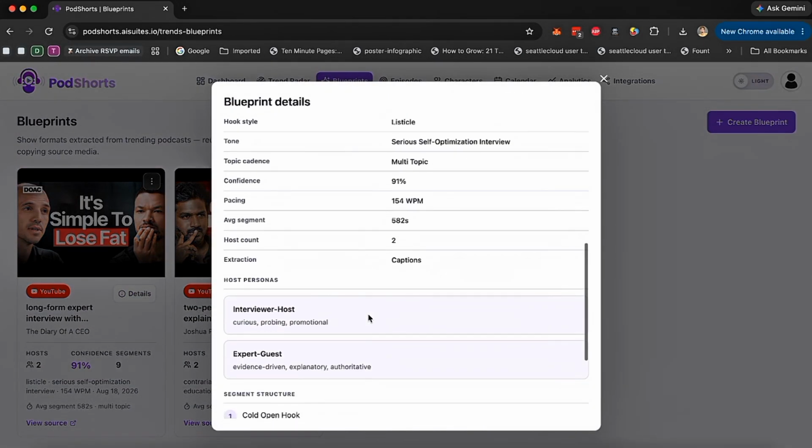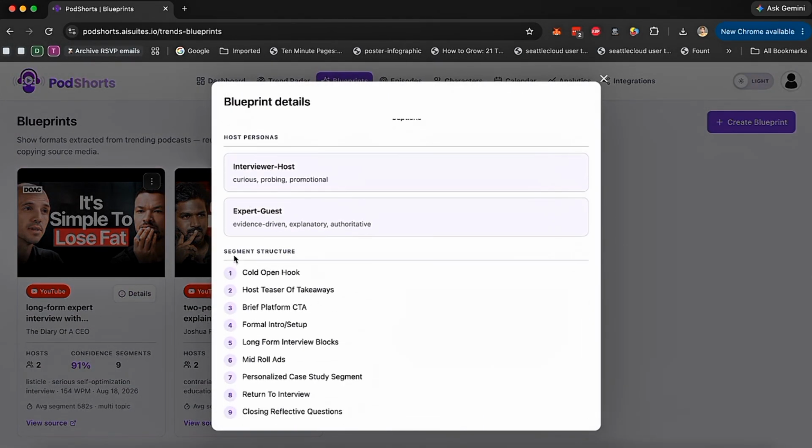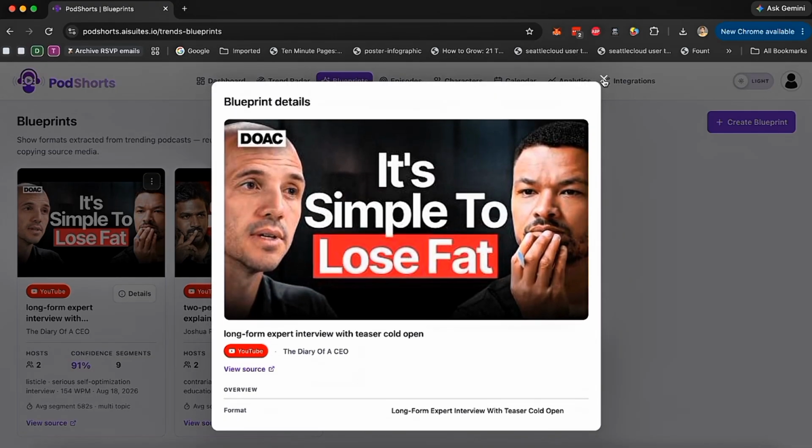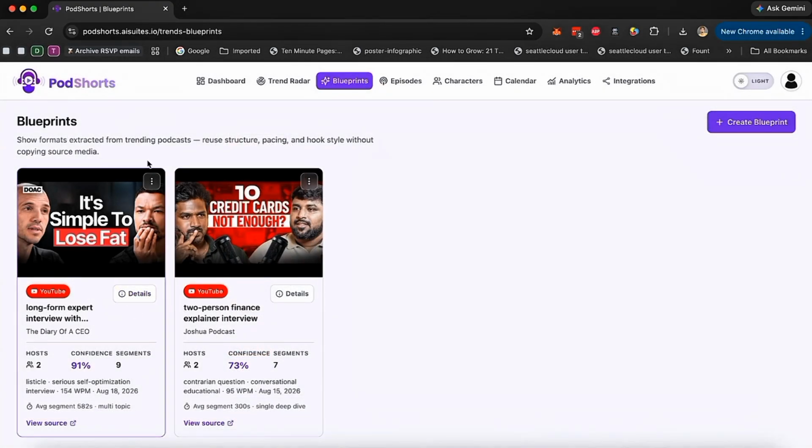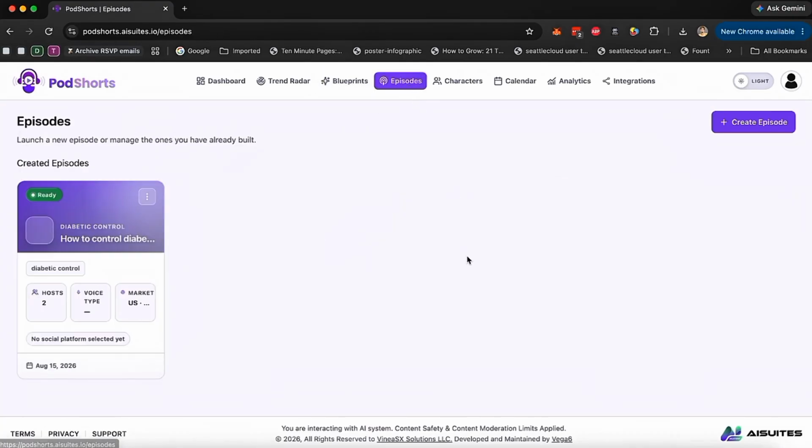Now, if you click on details, you can again see all the details here. The host, you can see the segment structure, cold open hook, host, brief, platform, format, all these things it has understood and created about it. Now, if I go here, I can delete this or create episode. Or I can just go back here in episodes and start creating my episode.